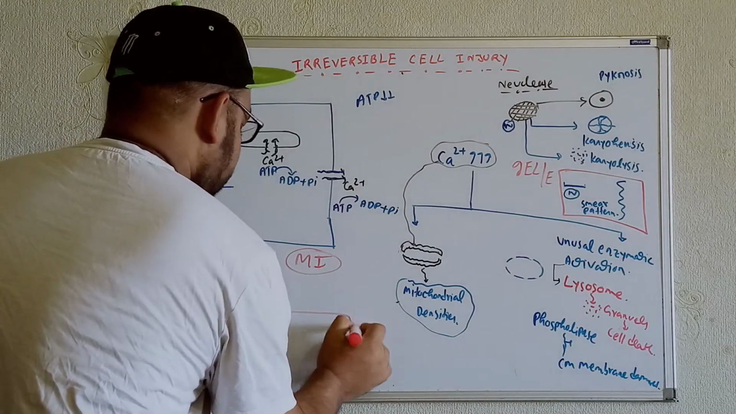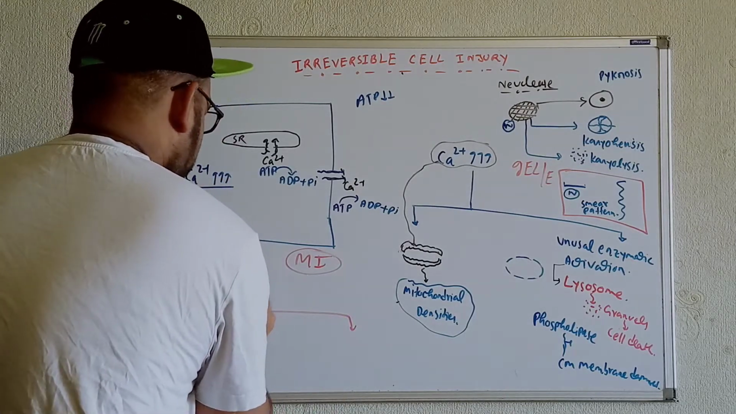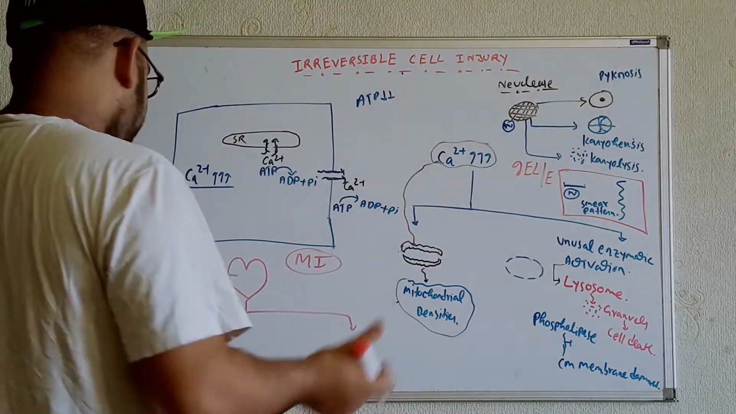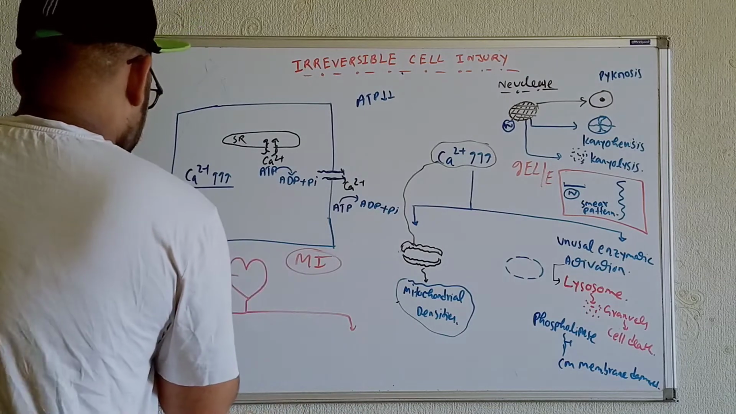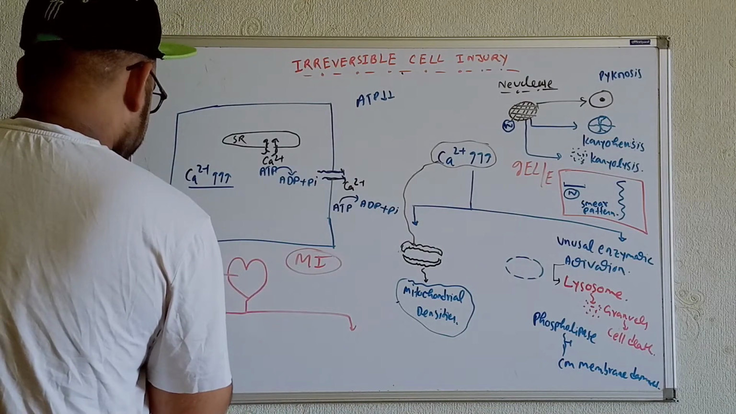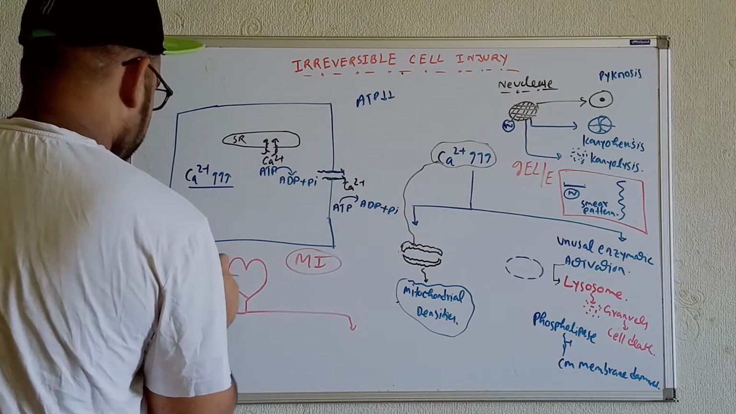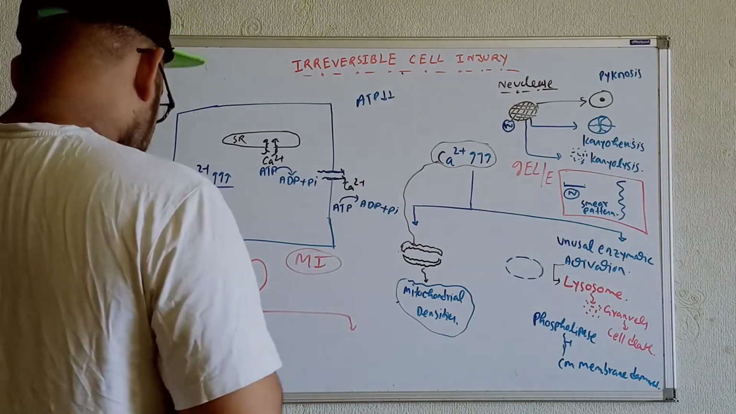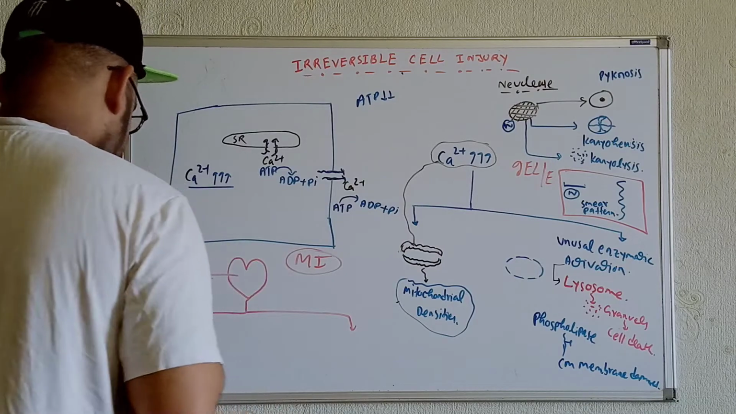Now we know within the heart there is an enzyme known as troponin. There are various types of troponin. We know troponin I, troponin T, but I am not going into details for that. In general, I am writing it over here as troponin.